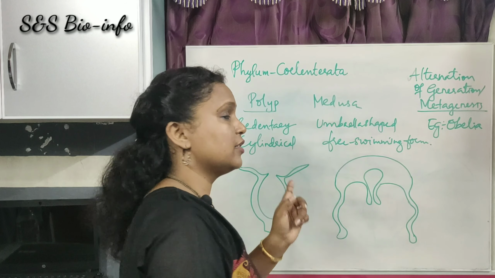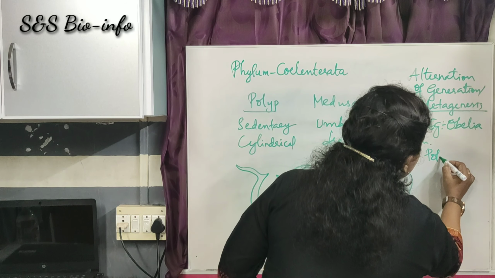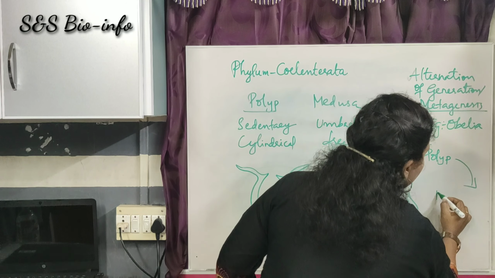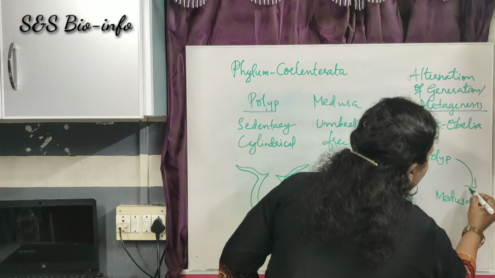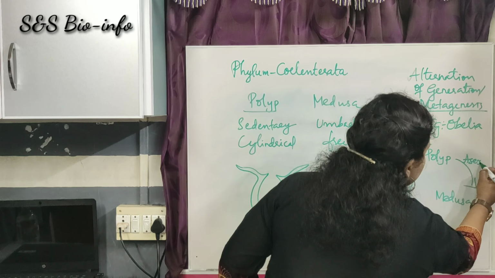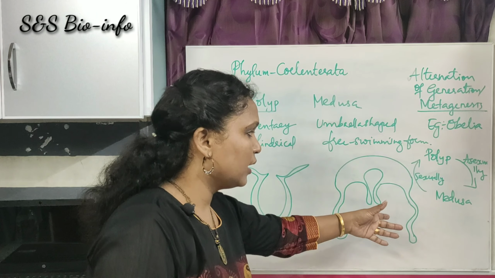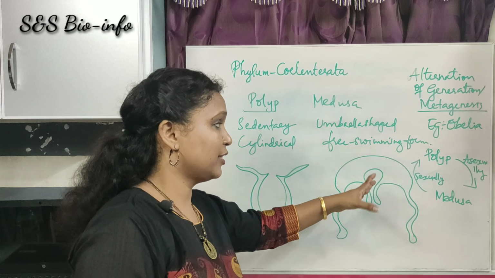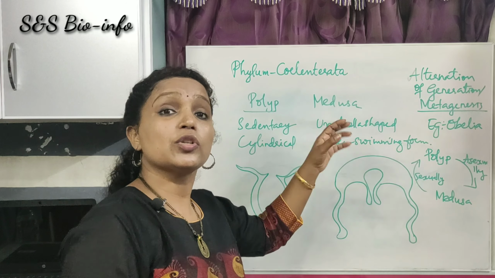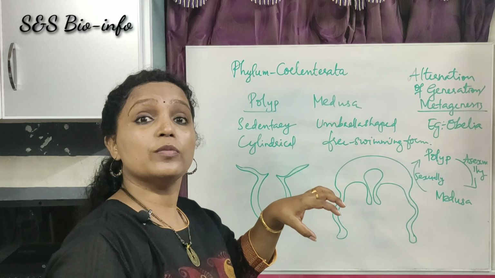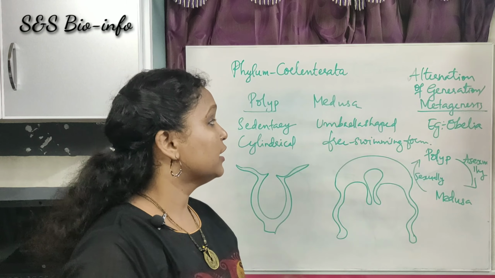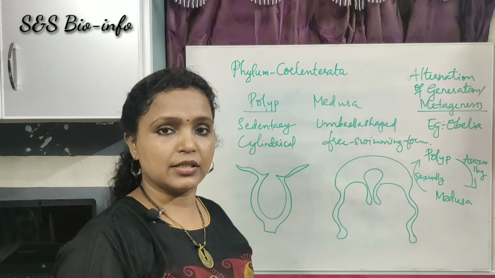In this organism, the polyp form produces medusa asexually, while the medusa produces the polyp form sexually. So both the sexual and asexual pathways of reproduction take place during the life cycle. So such alternative body forms appear in their life cycle. That process is called metagenesis.